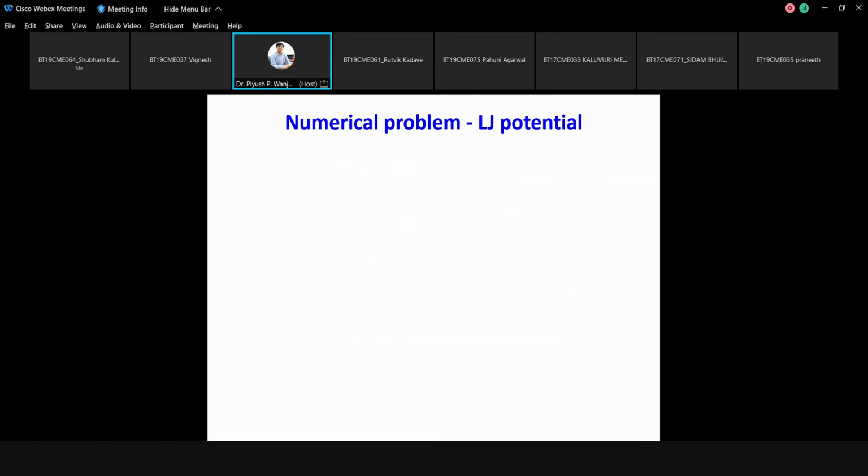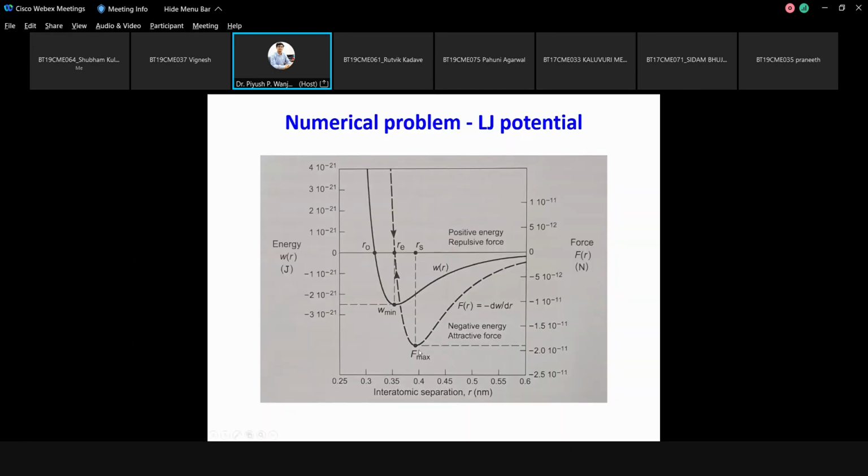If you see this in more detail, I've taken this from one book. So here you can observe, they are mentioning the distance Re. So this is equivalent to our Rm. And at this particular thing, what value did we get? 3.49 something. So here at this distance, the minimum is occurring. Now, is this the value of sigma? Is this distance equal to sigma?